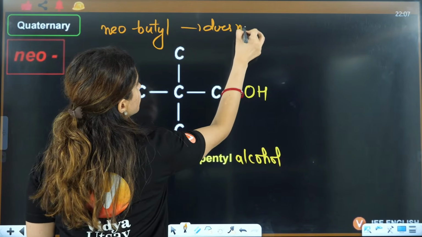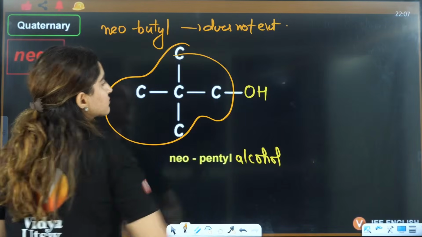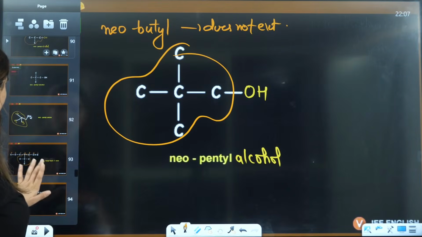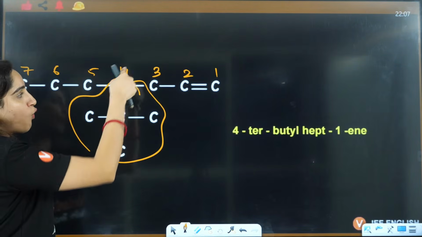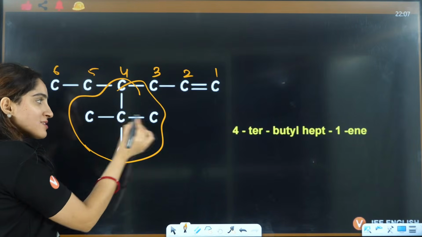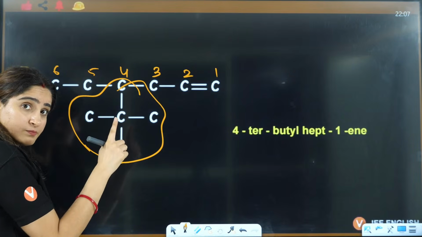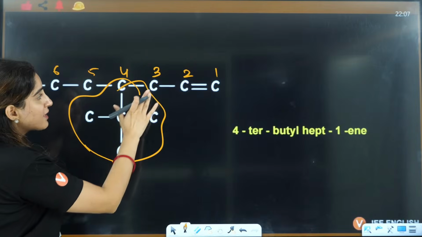You'll have to take all these carbons; at least it should be pentyl, okay? Some students write here 4 neo-butyl. That is absolutely wrong, because this is connected to 3 methyl groups, but this carbon we can't include because that is there in the parent chain.